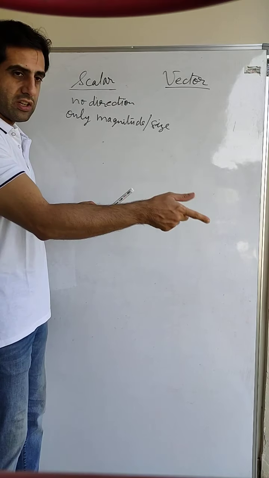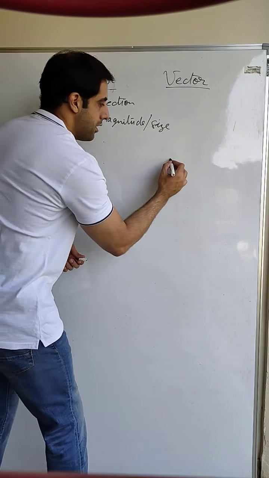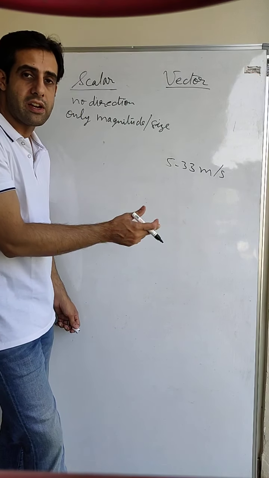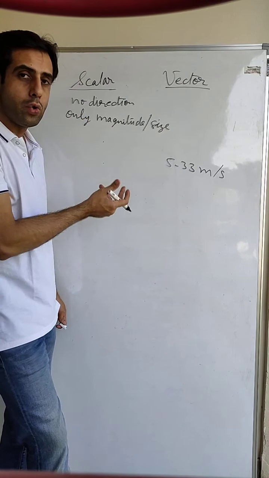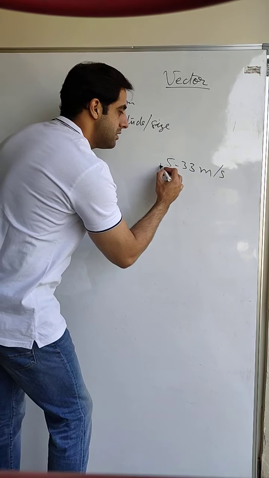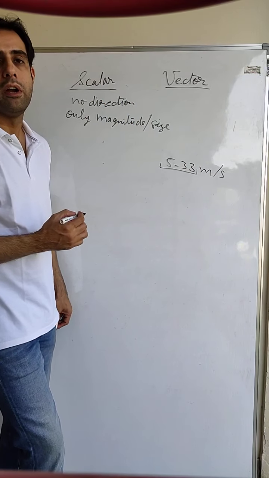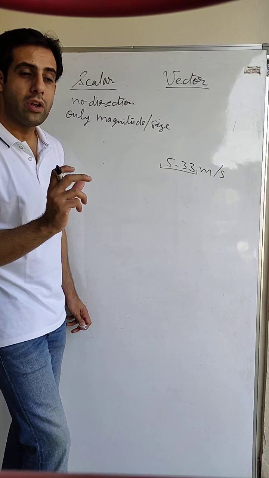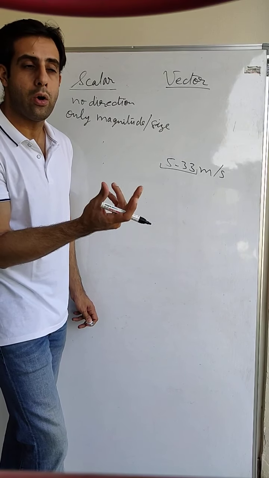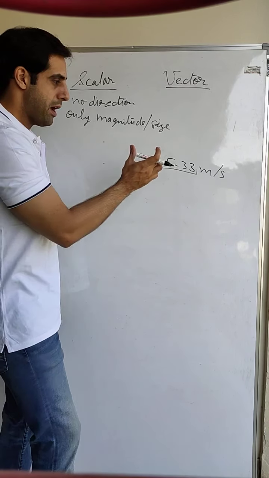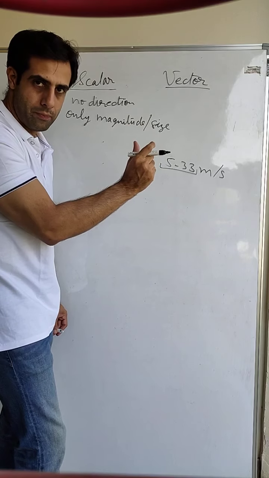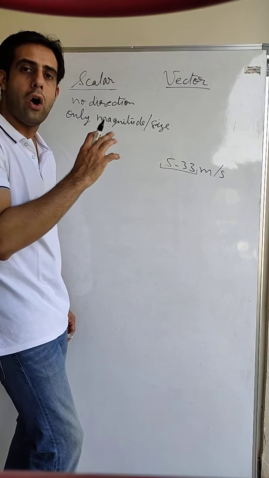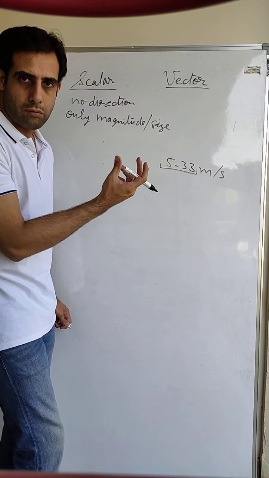For example, we just found a value 5.33. This was the speed, 5.33 meter per second. Now if I say what is the magnitude of this speed, what is the size of speed, it is 5.33 meter per second. This 5.33 is giving me an idea about how fast or how slow was I. Okay, so by magnitude or by size means the value that we use to give an idea about how big or how small a quantity is.